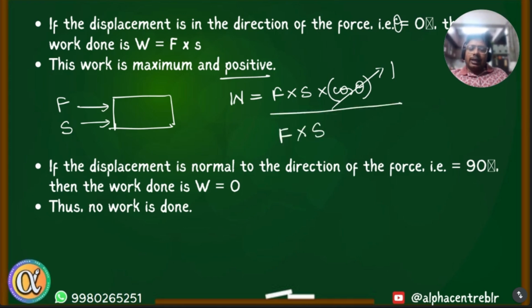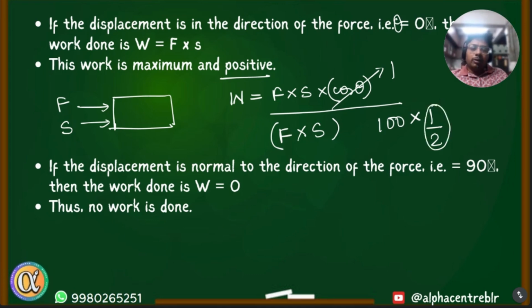Because if I put any other angle and the ratio becomes less than 1, like for example f into s is 100, if this is 1, the total value would be 100. But if the ratio becomes half, the net value would become 50. So if I take any other ratio which is less than 1, the overall product would become less. Clear? So hence we can say that at theta equals 0 degree, we will get the maximum value for work done.